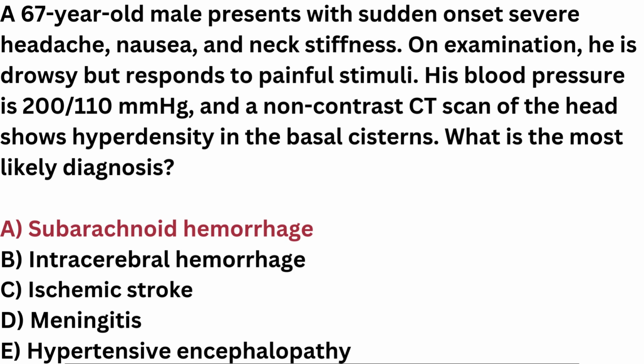Management overview. Stabilization. Airway protection and control of blood pressure, target systolic BP less than 140 mmHg. Definitive diagnosis. CT angiography to identify the source of bleeding, e.g., aneurysm. Definitive treatment. Surgical clipping or endovascular coiling for ruptured aneurysms. Supportive care. Monitor for complications like vasospasm, hydrocephalus, and rebleeding.